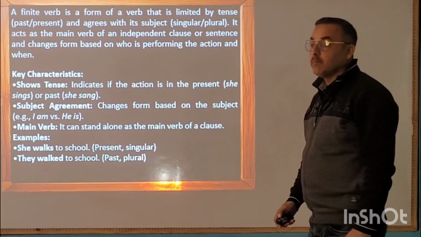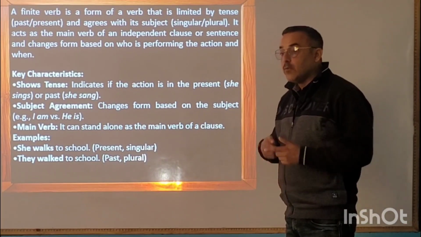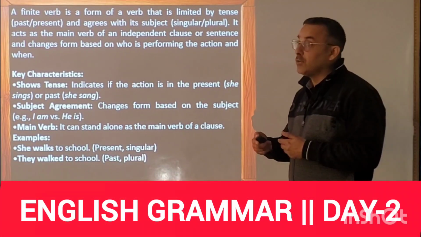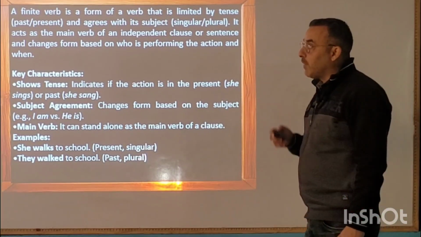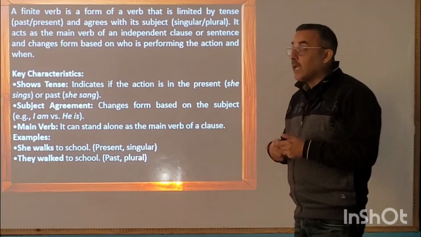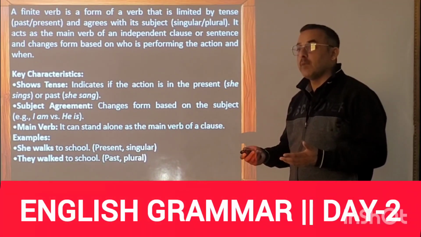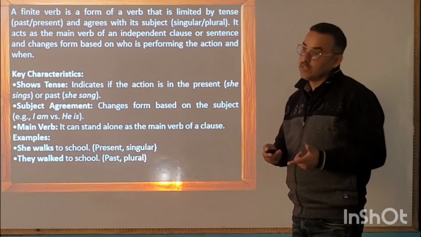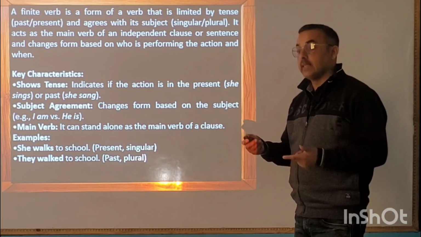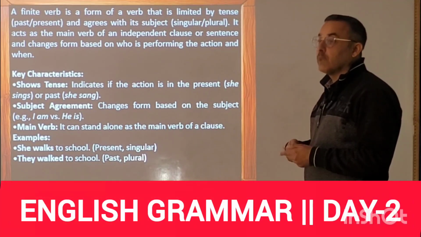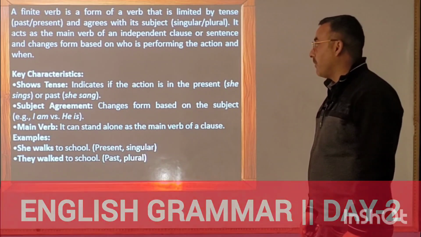A finite verb is the main verb in a sentence which can change its form according to the tense, whether the tense is past or present, or it can change its form as per the subjects. You know, subject can be singular or plural. He or she, that is singular. They, that is plural. So the main verb, which is also known as finite verb, can change its form.